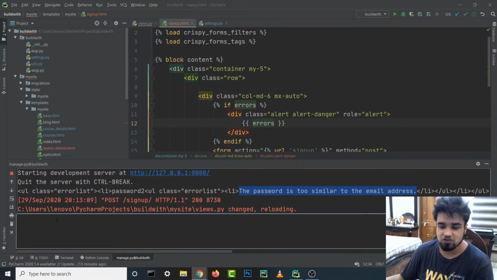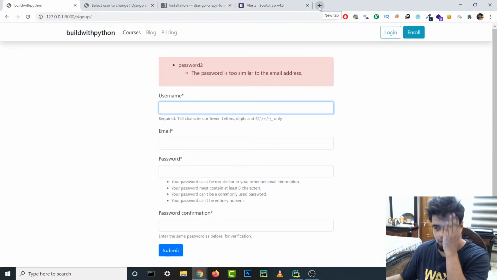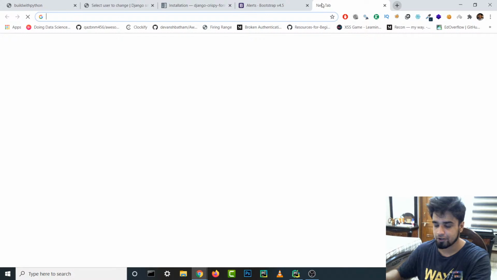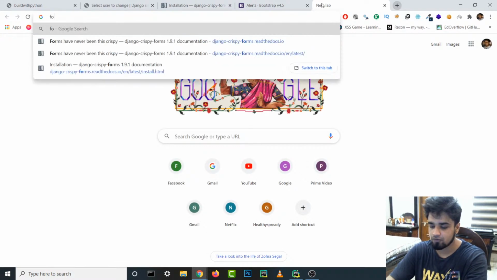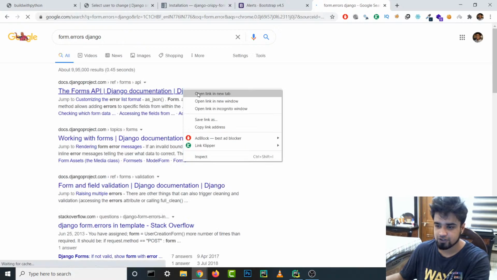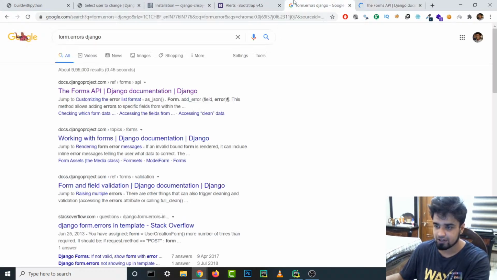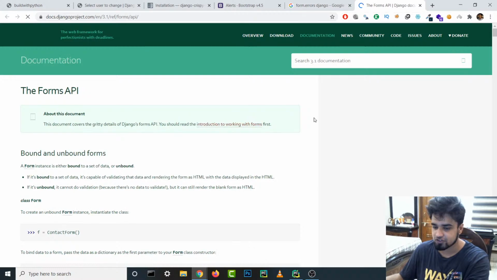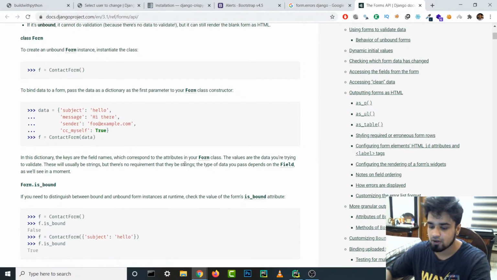Format it in the front end with JS. I think that makes sense, but we are getting this variable of errors. How do we actually format this, even with JavaScript, because we are just getting this individually? Let's actually have a look on Google. Form.errors Django, and let's see if we can just get it. You can see there is this as JSON and stuff. So let's see if we can figure that stuff out.